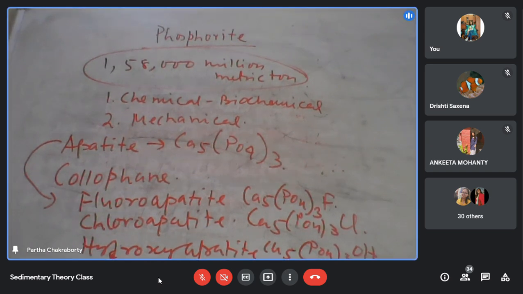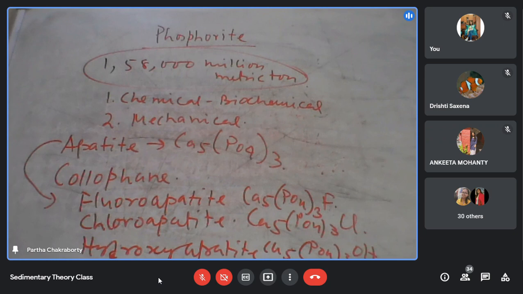So these apatites can be fluoroapatite, chloroapatite, or hydroxyapatite. All three forms can be there.